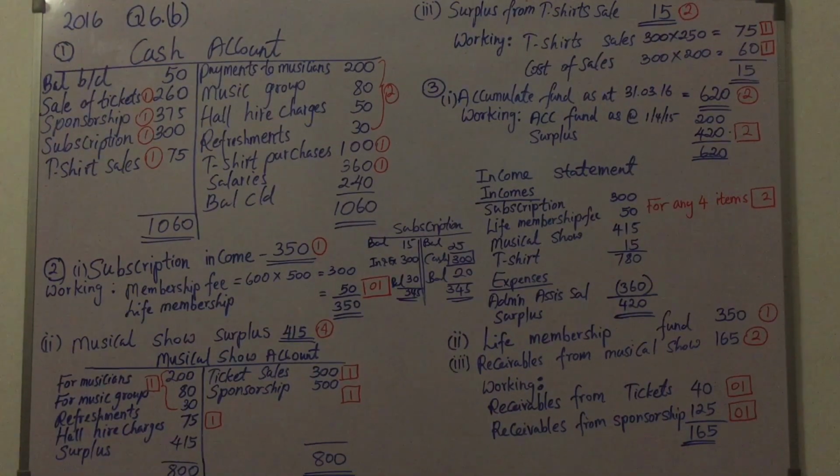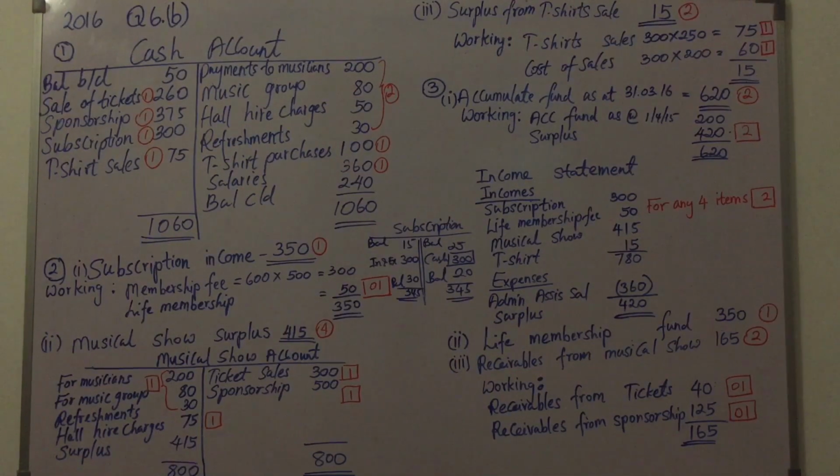So live membership fee. Here at the beginning of this question it is mentioned that founding members joined as live members contributing 500,000 rupees. So that would have been the opening balance of the live membership fund account. So this amount was included in the live membership fund account on the 1st of April 2013.